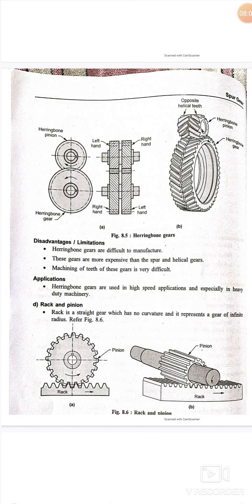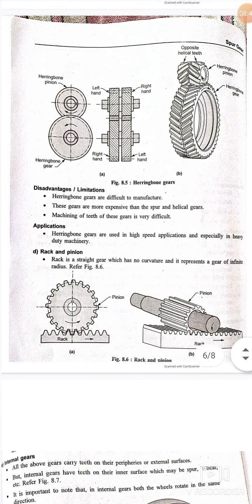The main disadvantage of herringbone gears is that they are difficult to manufacture, and the cost is also very high, hence they are more expensive. Machining the teeth of these gears is very difficult. So when one tooth burns out, it is naturally very difficult to do the machining. From an application point of view, they are used in high speed applications, generally heavy duty machinery.